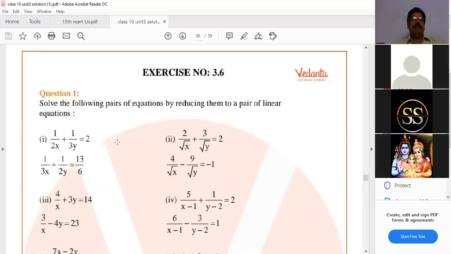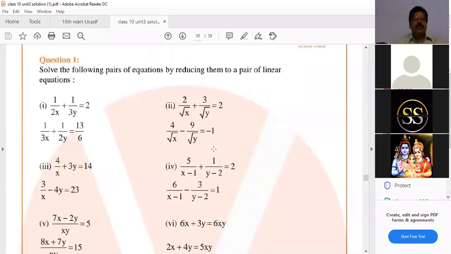Here, one point you have to remember: if variables are in the denominator, we have to suppose. Here, 2 by root x is there, a variable is there. Let 1 by root x be a and 1 by root y be b. You have to suppose these, and you get equations in a and b. I will tell that neatly tomorrow because only 5 minutes are left. Just orally I am telling.